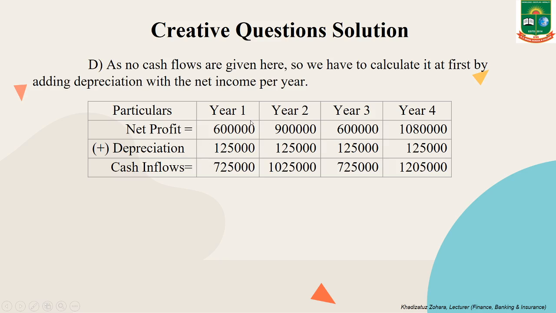We are writing in our table at first net profit 6 lakh, 9 lakh, 6 lakh and 10 lakh 80,000 taka. And we are adding depreciation per year with this, 1,25,000 taka. The results are 7,25,000 taka, 10,25,000 taka, 7,25,000 taka and 12,05,000 taka.